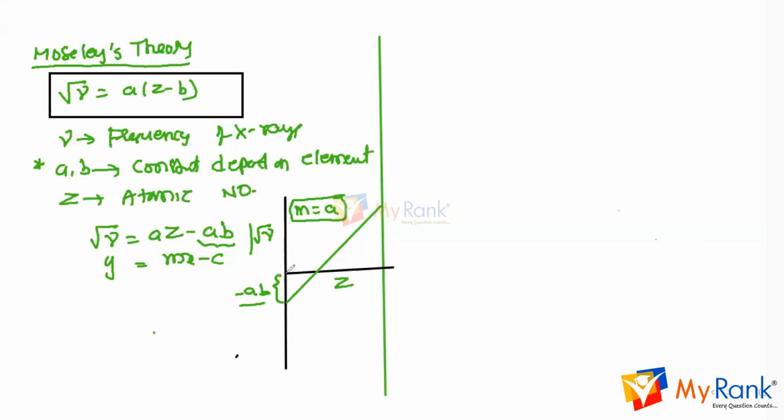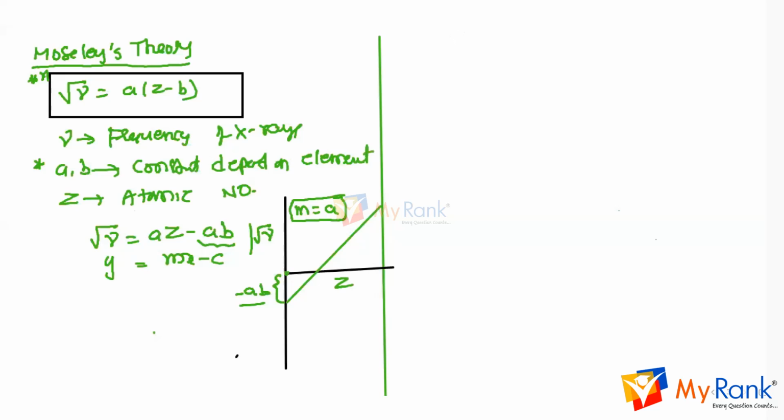Okay, so here the negative intercept is there, and based on this experiment he has given the atomic numbers of various elements. Please remember this equation and the graph here. The intercept is AB, the slope is A, and the graph of root nu versus Z is based on this, where he has given atomic numbers.